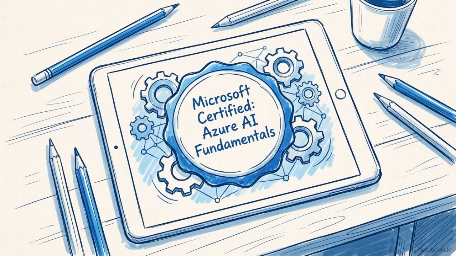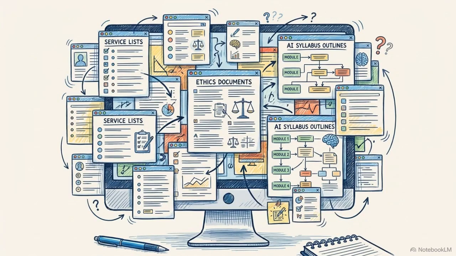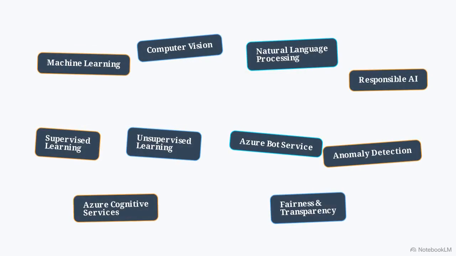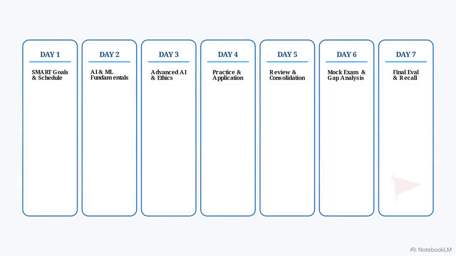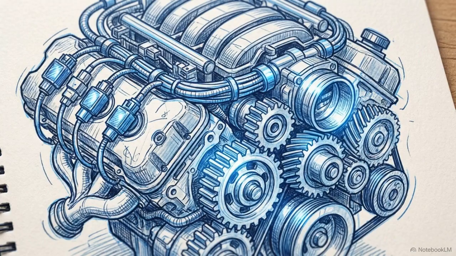The Microsoft AI-900 exam covers the foundational concepts of artificial intelligence. While the topics are introductory, the high volume of services and ethics guidelines can be difficult to manage without a plan. We are going to take this informational chaos and organize it into a 7-day study engine designed to process the material and improve your long-term retention.